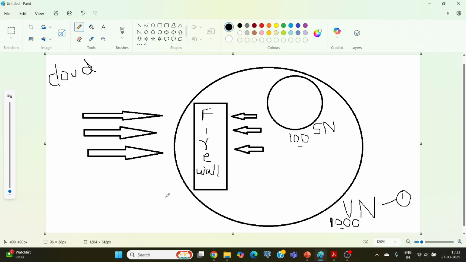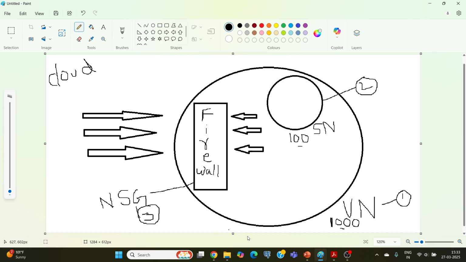In Azure, this firewall we call a network security group, or NSG. So this is the third step. First one is creating a virtual network. Second one is creation of a subnet. Third one is an NSG, which is nothing but a network security group.